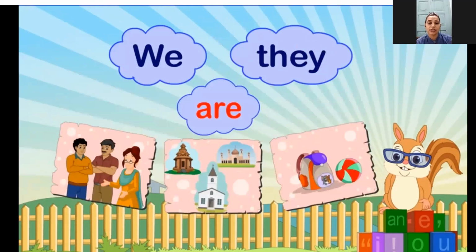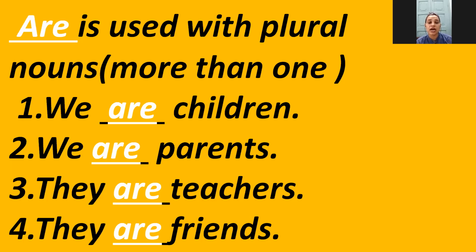Now let's take another example. Now we will see the use of are. Are is used with plural numbers. Okay, plural means more than one. When we use are with plural noun, plural noun means more than one, means there might be many persons, there might be many things, there might be many places. For this, we use are.